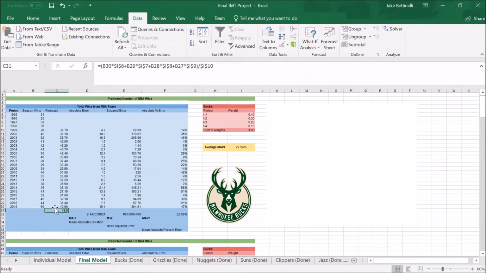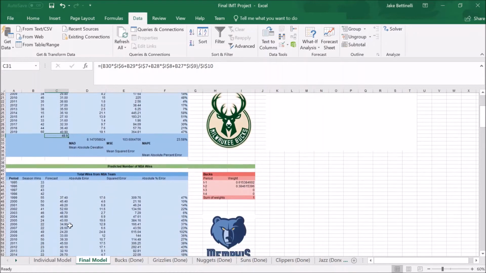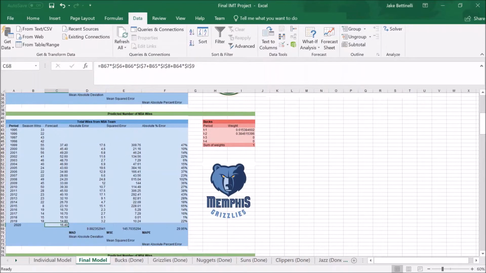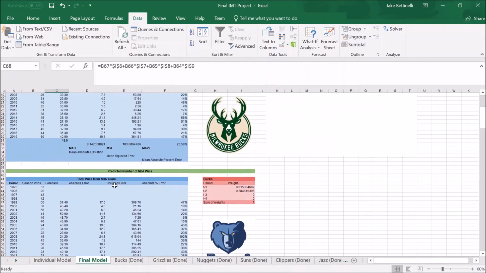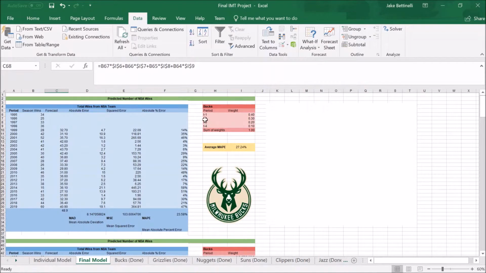We've created a model that is able to predict the 2020 season wins for any random NBA team. As you can see in the left side of our table, the forecasted season wins for the Milwaukee Bucks remains the same. The difference lies in the Excel function. Milwaukee Bucks, amongst the 7 other NBA teams included in our model, share the same weights. You can see this in the Excel function used for the Memphis Grizzlies. Therefore, in terms of optimization, the red weight table shown here is shared by all 8 teams.